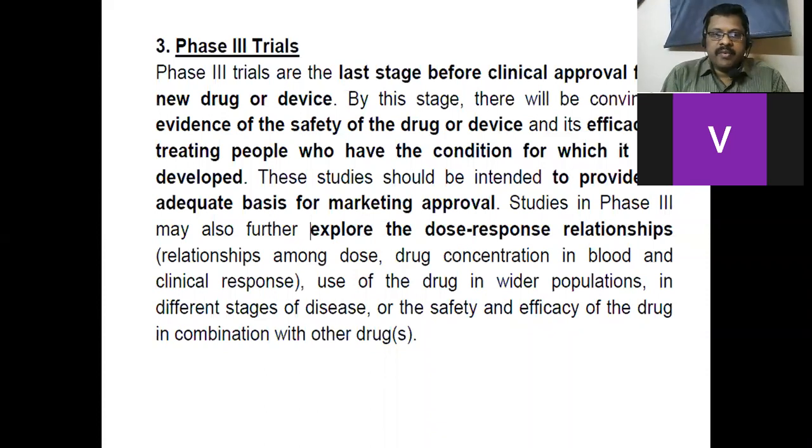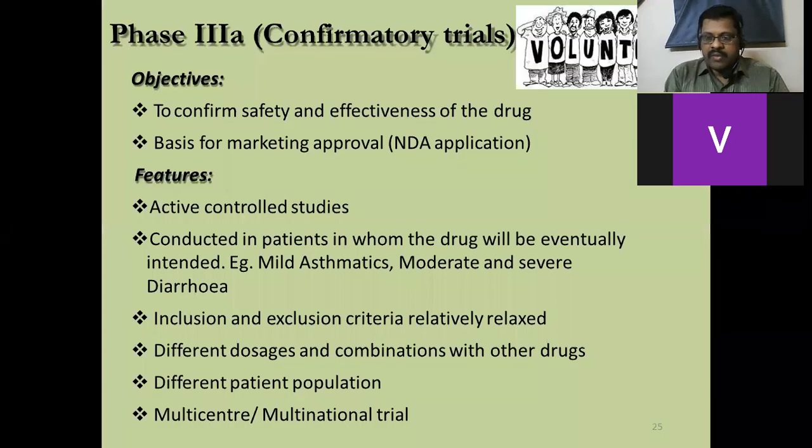Studies in phase 3 may also further explore the dose response relationships. In that, we focus on relationships among dose, concentration in blood, and clinical responses. All three will be correlated. Use of the drug in wider populations, in different stages of disease, or the safety and efficacy of the drug in combination with other drugs, everything will be done. Here, one more thing we should know is that we do some relaxations in the population of patients we incorporate in this study.